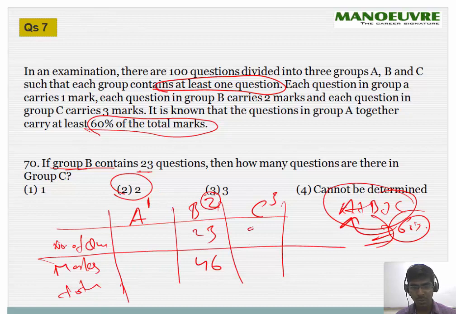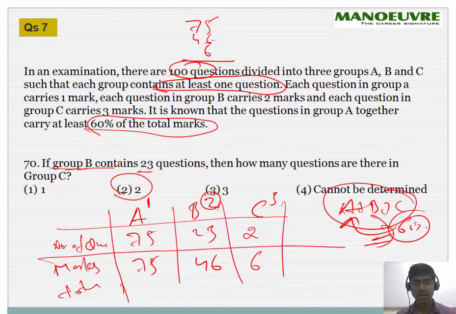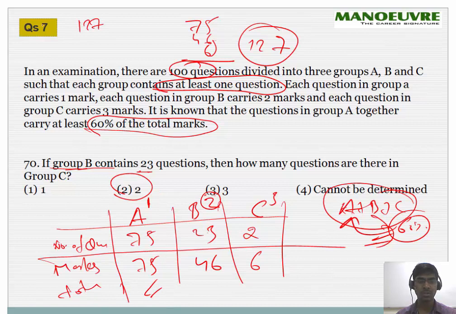If 2 is here, marks will be 6. Now overall questions are 100 first of all. So 75 questions will be there, because 23 plus 2 is 25, we are done with that. 75 marks, 46 marks and 6 will give me 127. 60% of 127 has to be 75. If it is not so, we cannot take it.